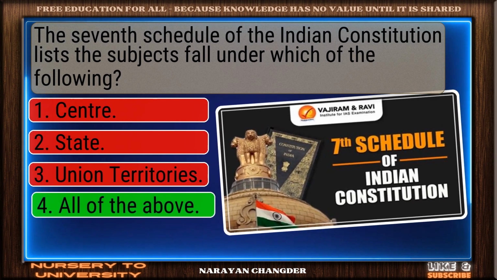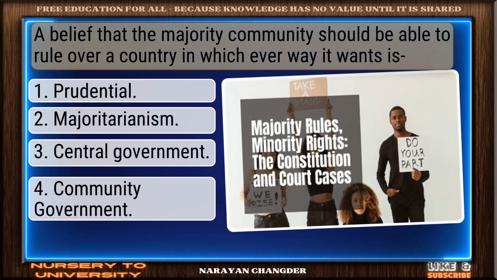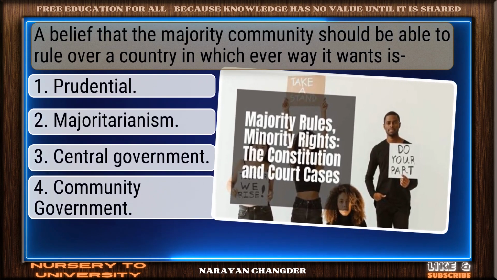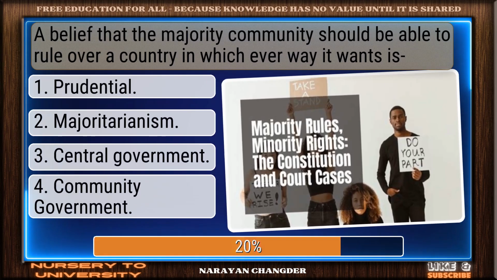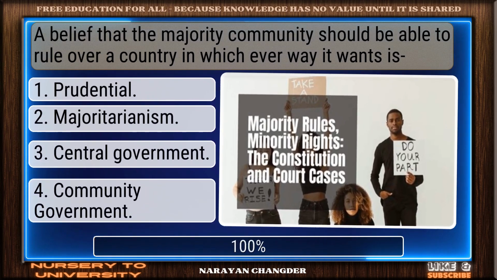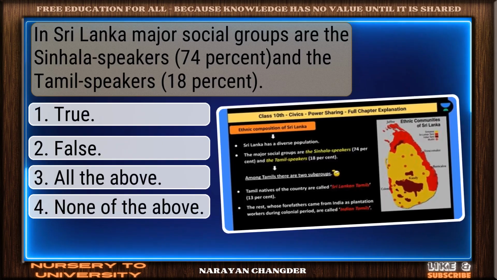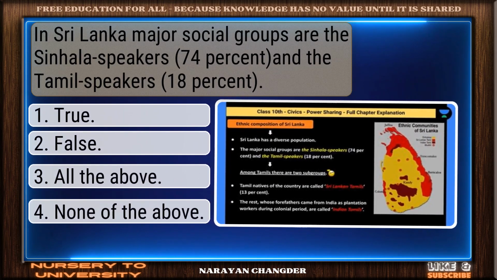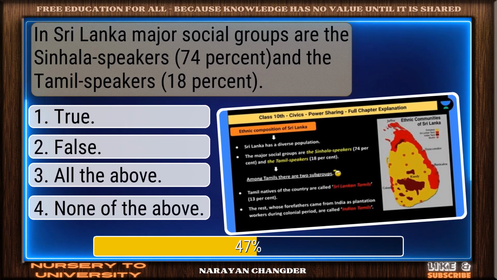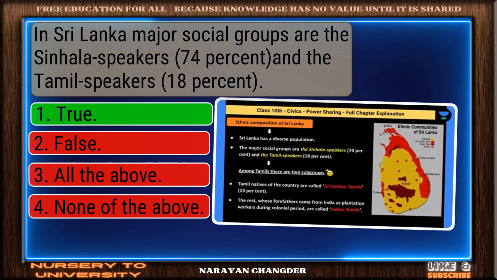Well reasoned. All of the above is correct. A belief that the majority community should be able to rule over a country in whichever way it wants is. Solid response. Majoritarianism is valid. In Sri Lanka, major social groups are the Sinhala speakers and the Tamil speakers. Great thinking. True is right.